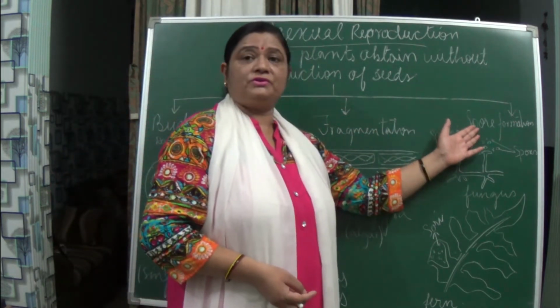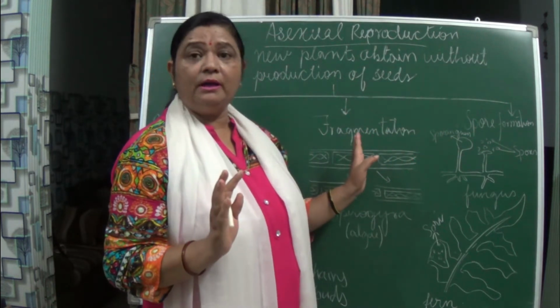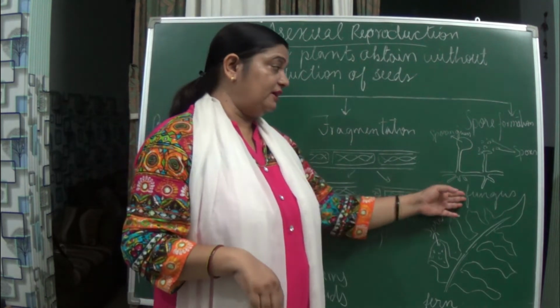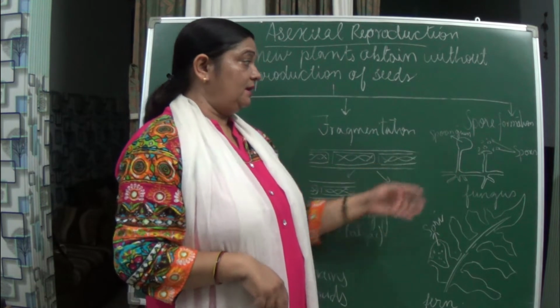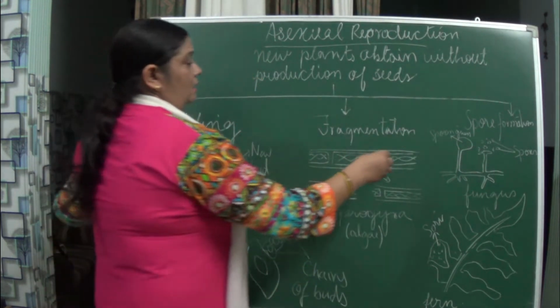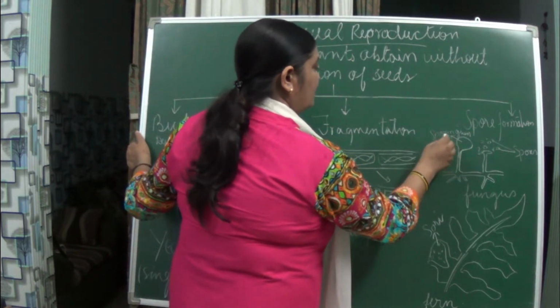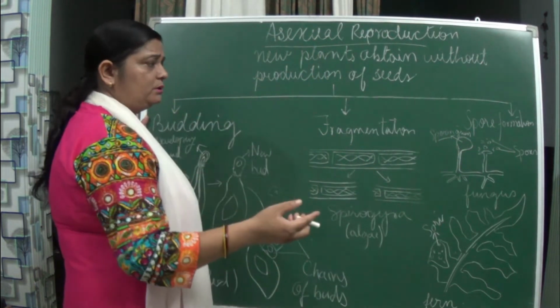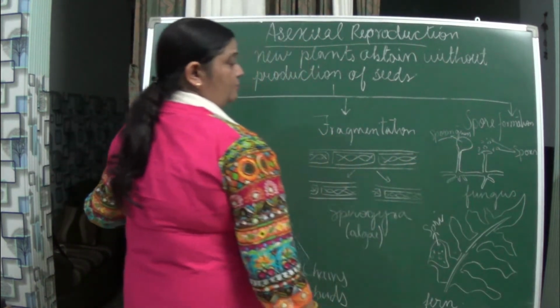So from these spores, a number of that organism will be produced. Suppose the fungus is a mucor. You can see over here that it bulges at the top, and this is known as the sporangium. There are many others also, but here I am explaining from the sporangium.